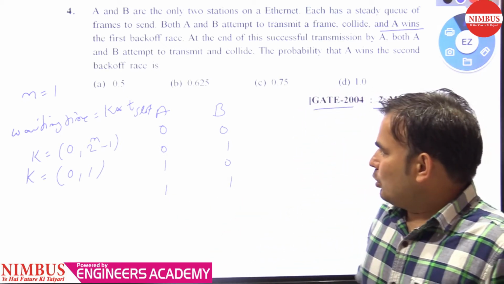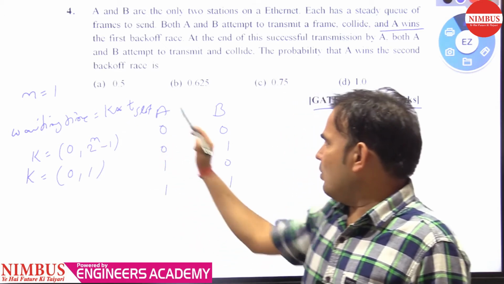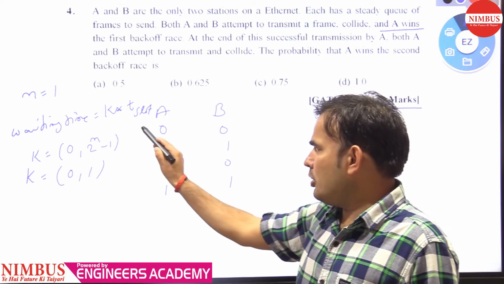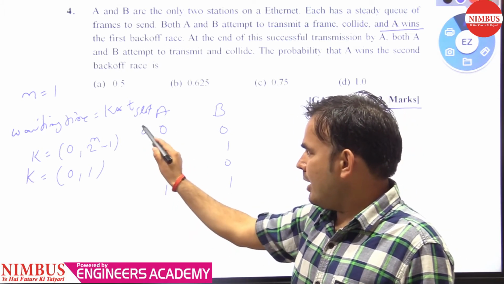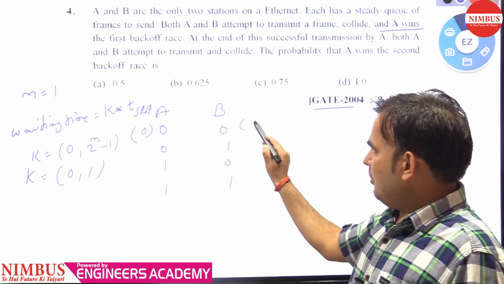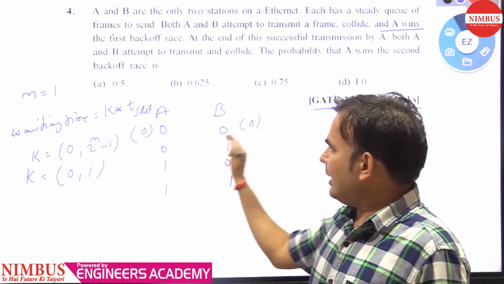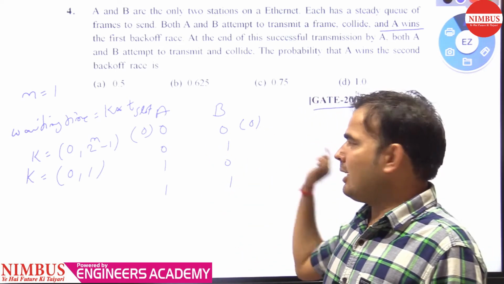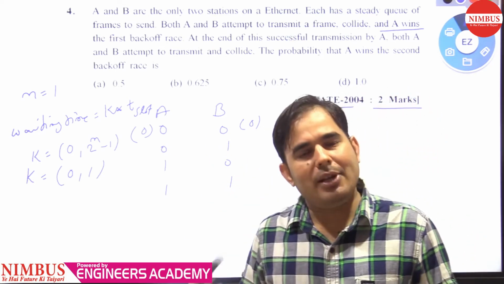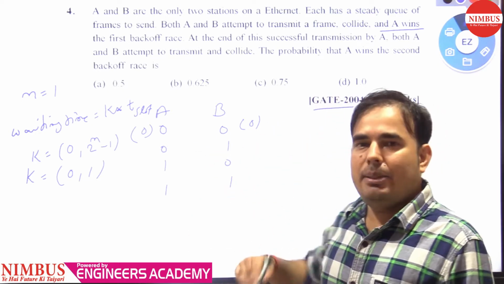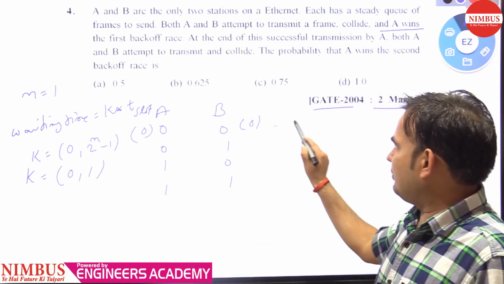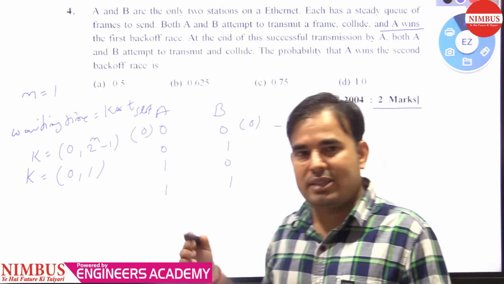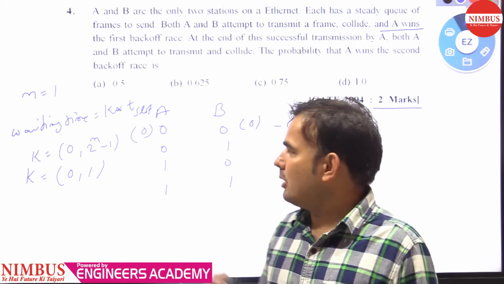Waiting time for A equals 0 and for B equals 0 means both start to transmit the message at the same time. Because the waiting time is the same, neither A nor B wins the back-off race, which means a collision occurs.